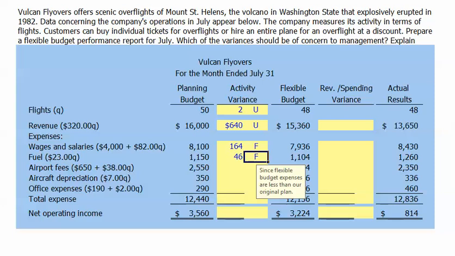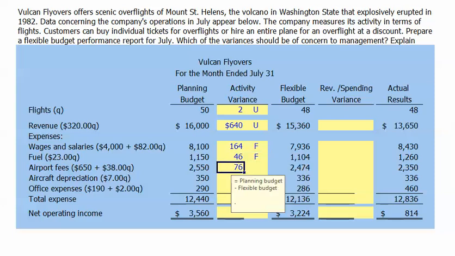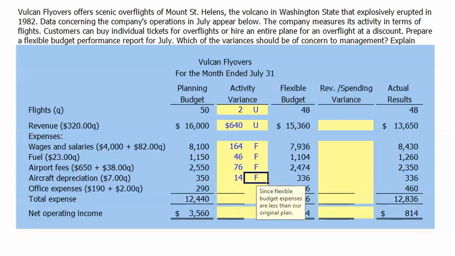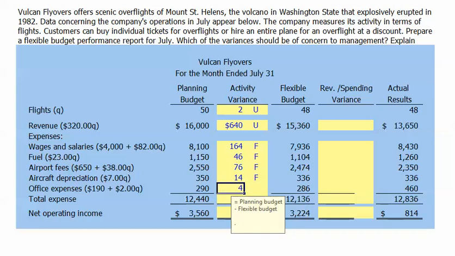The difference between our airport fees on our flexible budget and our planning budget is $76. And once again, the flexible budget is less, so it's a favorable variance. For aircraft depreciation, we have a $14 favorable variance. And for office supplies expense, we have a $4 favorable variance. Again, since our activity level was less than we had originally planned, by definition, our revenue variance will be unfavorable and all of our expense variances will be favorable.